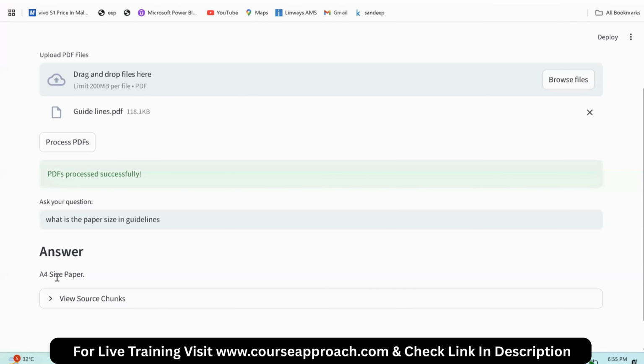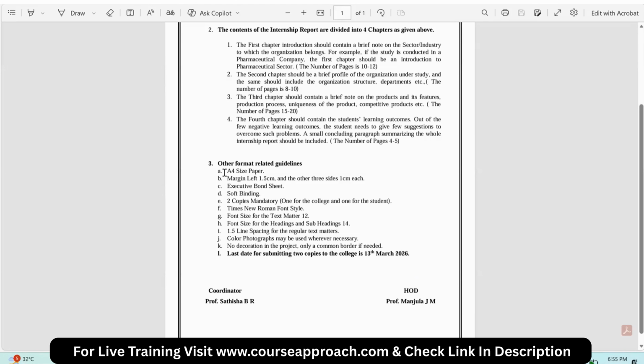See, A4 size paper. What is the question asked? What is the paper size in the guidelines? You can see that in these guidelines they have mentioned A4 size paper. Or I'll ask, give me the summary of the guidelines.